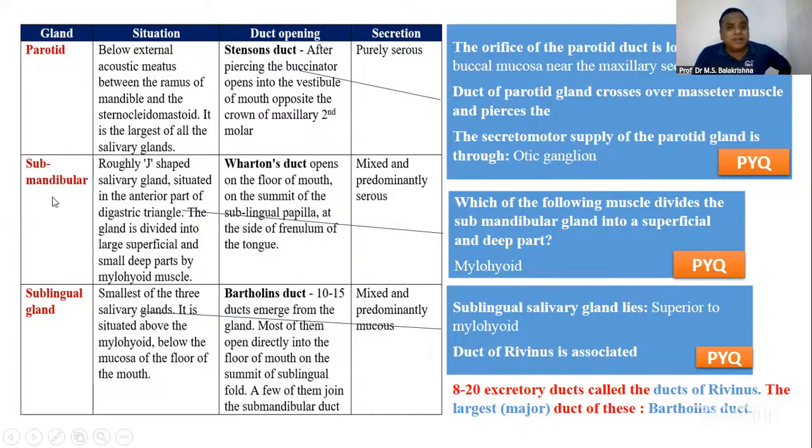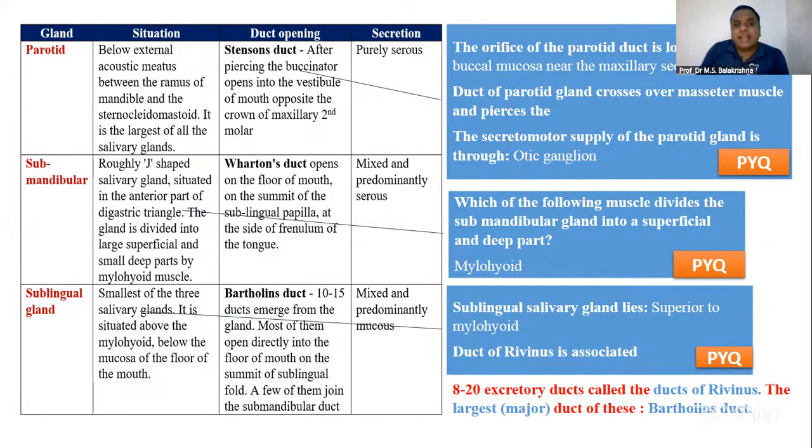Submandibular gland, the duct is called Wharton's duct. And the secretion is mixed secretion. And there are so many other associated questions. These are some of the top questions. Which of the following muscles divides the submandibular gland into superficial and deep? Very common. If you see the diagram of the submandibular gland, one muscle will be coming like this, and that muscle is called the mylohyoid muscle.